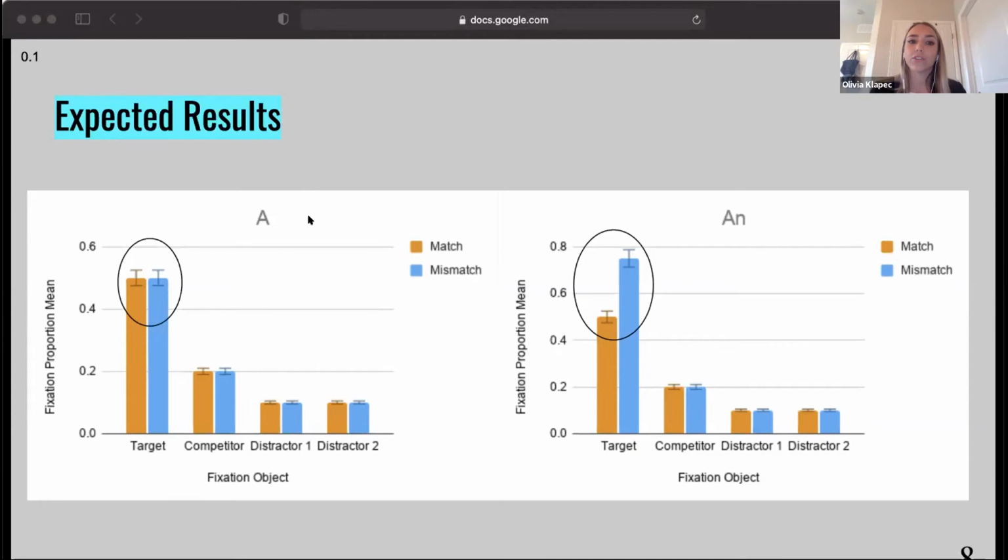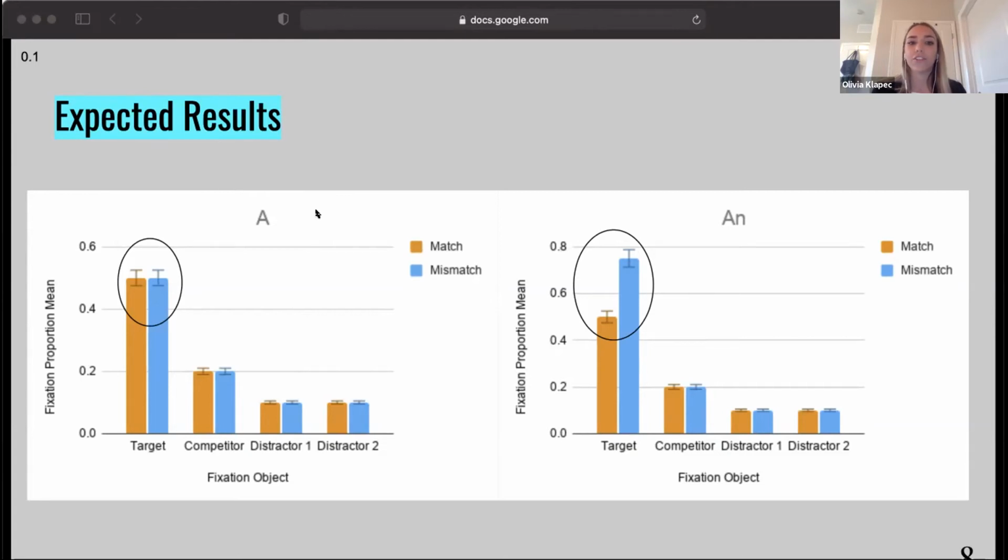If the bilingual adults do demonstrate that preceding articles impact the anticipatory effect, we expected the glances during each display to be significantly different. In a match display, the participants should glance at both the target and competitor pictures equally. In a mismatch display, we should see the participants glancing more often at the target picture.